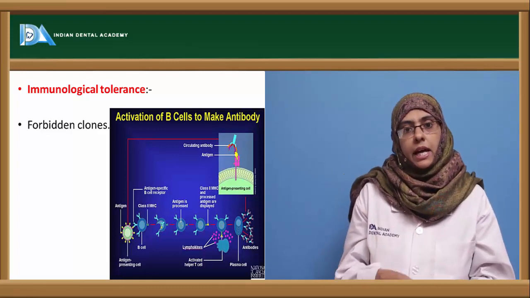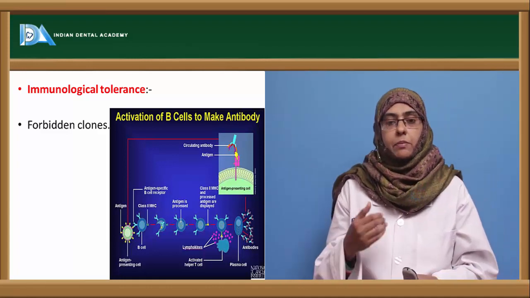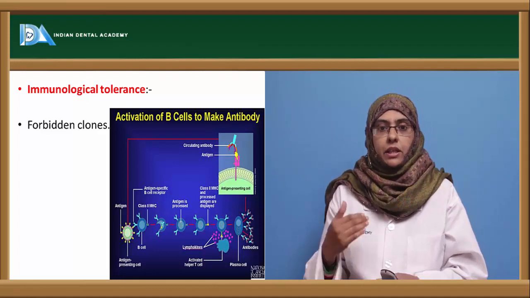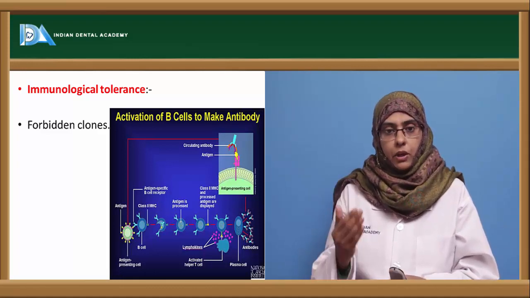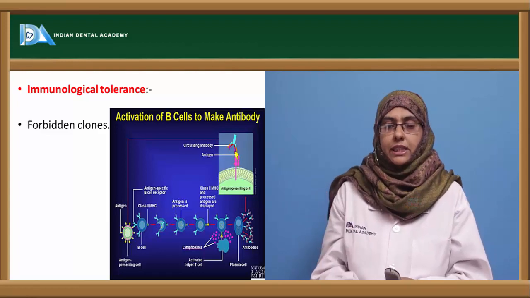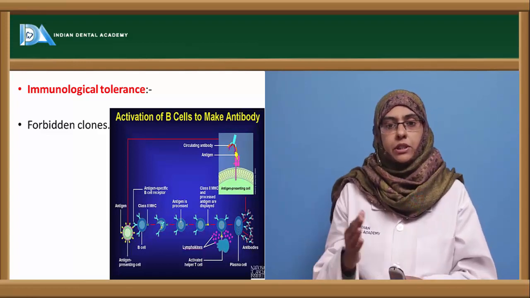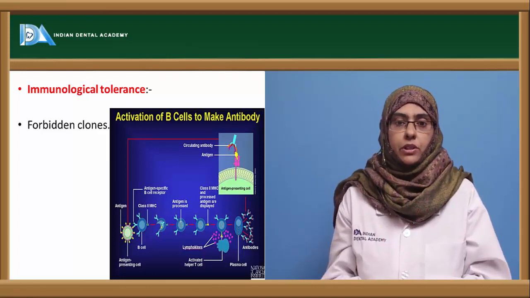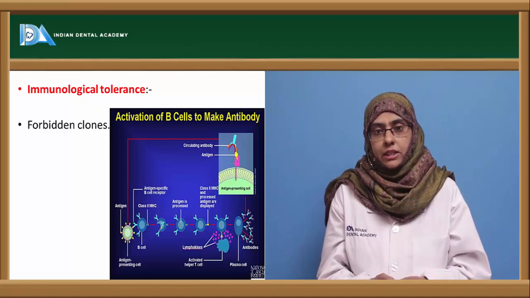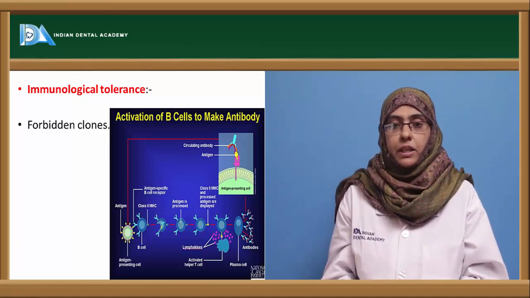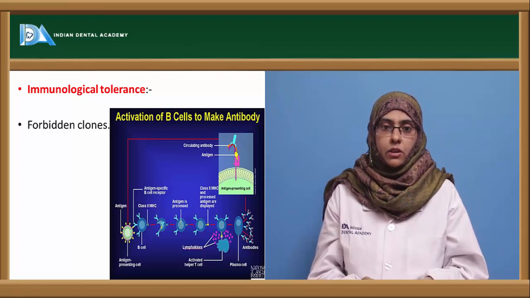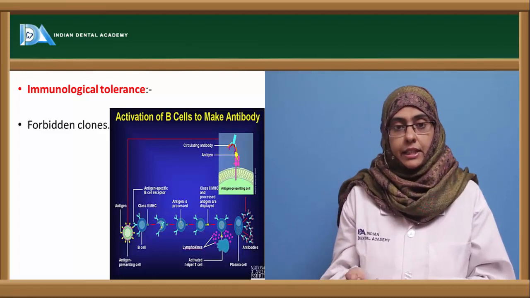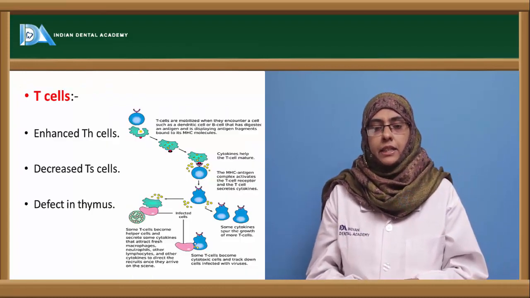Even though antibodies or lymphocytes are produced against the body's own cells, they will be eliminated by clonal selection during the selection process. Because of this clonal selection, you cannot see the production of self-reacting antibodies or autoantibodies. But once the tolerance is lost, you could see the production of autoantibodies directed toward the self-antigen. These are called forbidden clones. Once the tolerance is lost, the forbidden clones are able to produce the autoantibodies directed against the self-antigens.